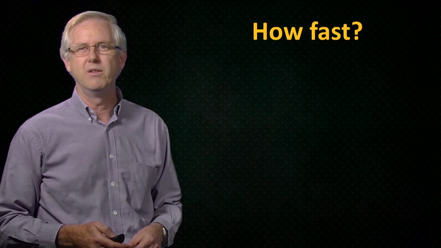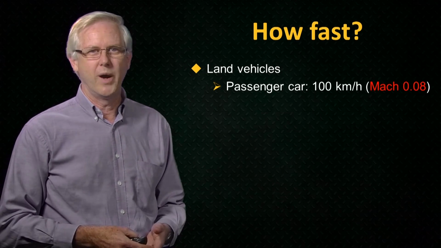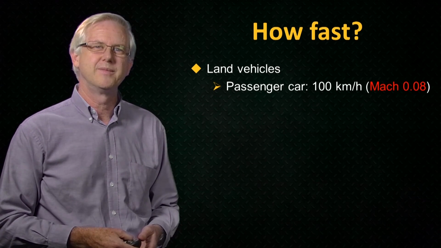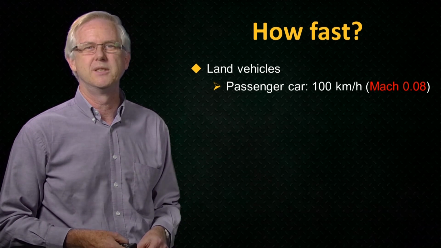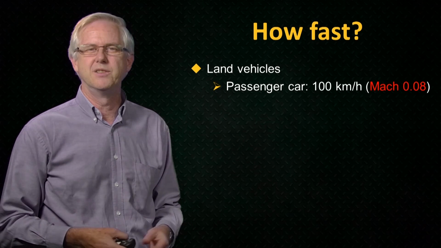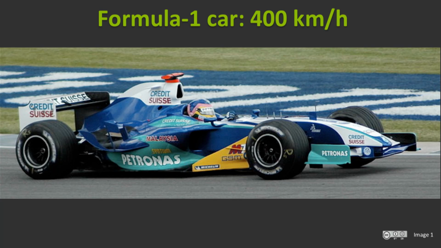We'll start with how fast different vehicles travel on the land. A car driving along a highway will typically travel at around 100 kilometres per hour. That's about 10% of the speed of sound for air at ground level. So a car will be travelling at a Mach number of less than 0.1. A Formula 1 car, as shown here, has a top speed approaching 400 kilometres per hour.